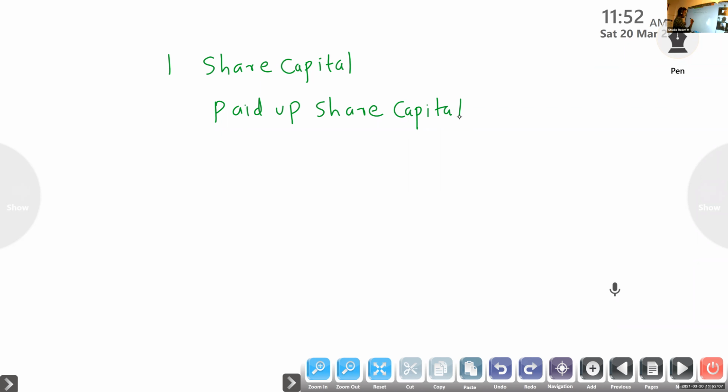Next, second one, reserves and surplus. At exam time, if you look at this one, then you can easily get full marks. So what are the items included in reserves and surplus?